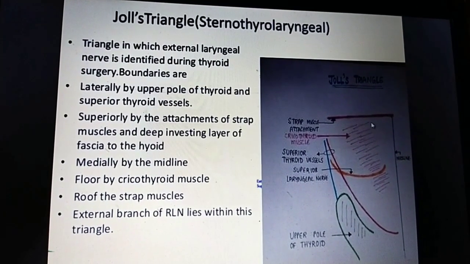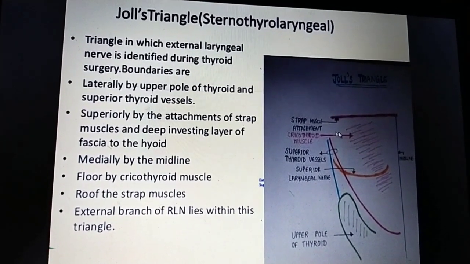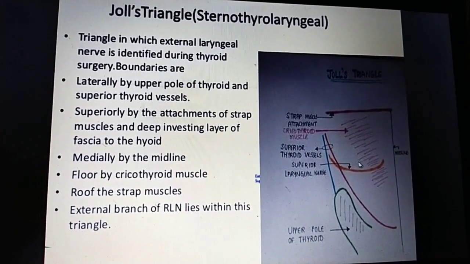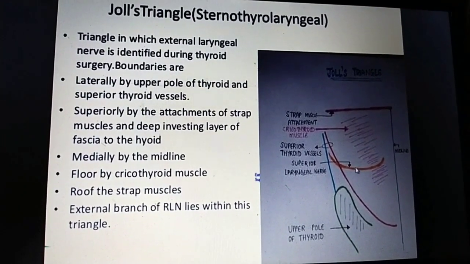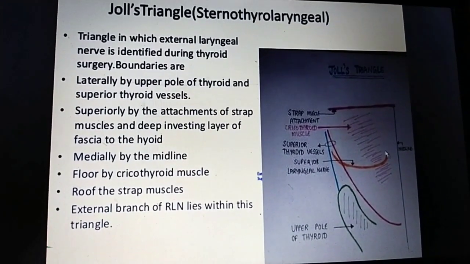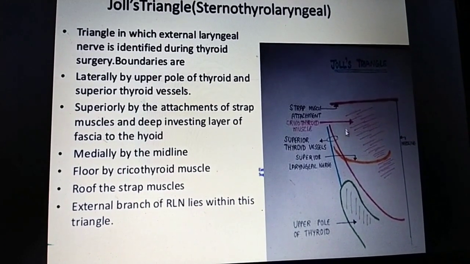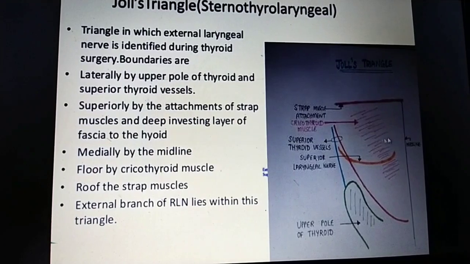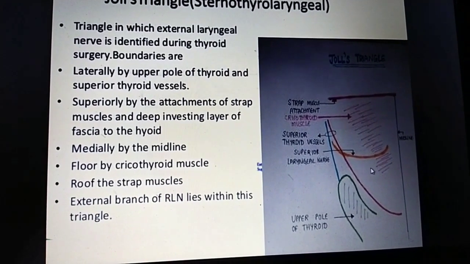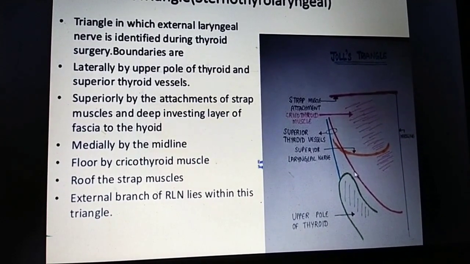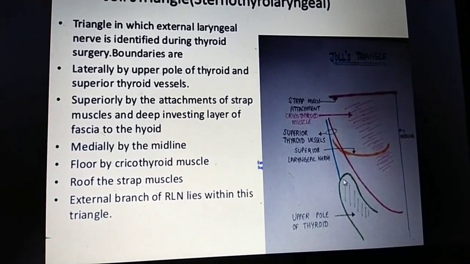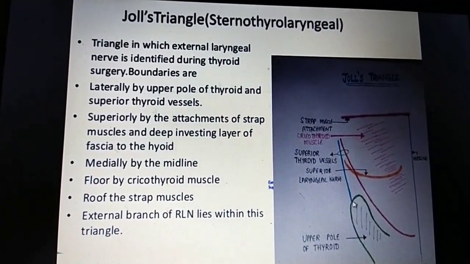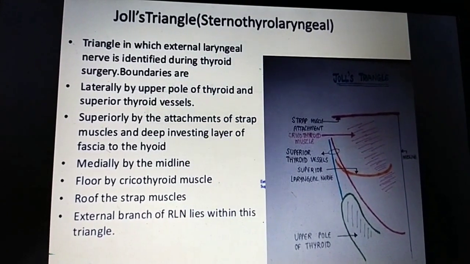Superiorly, it is bounded by the strap muscles and deep investing layer of the fascia, and it is floored by the cricothyroid muscle and roofed by the strap muscles. This is the Jules triangle. In it we can easily identify the external laryngeal nerve, and then we can go for the ligation of the superior thyroidal artery. Because of that, it is very important to identify the Jules triangle.